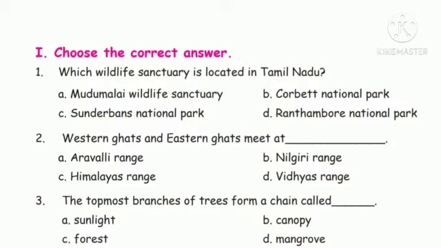Mudumalai Wildlife Sanctuary, Karapet National Park, Sundarbans National Park, Ratnambur National Park. Answer, Mudumalai Wildlife Sanctuary.